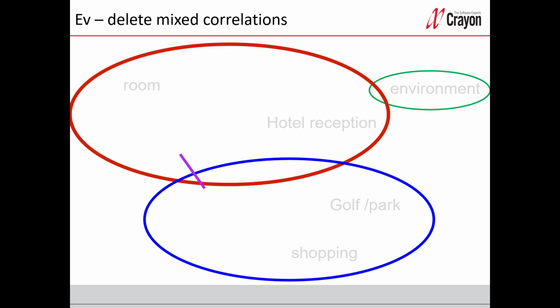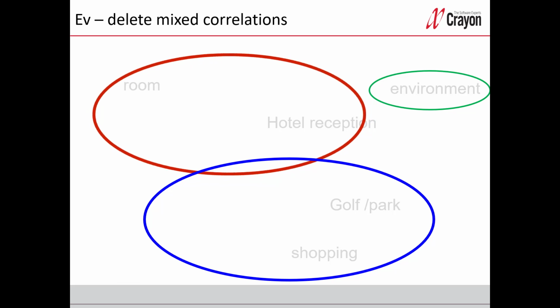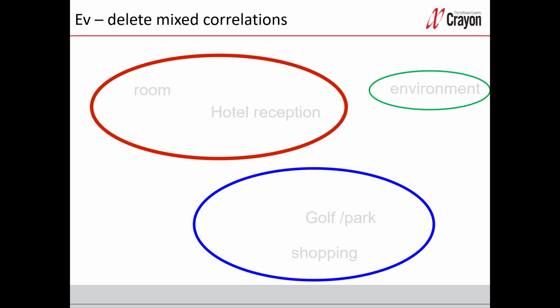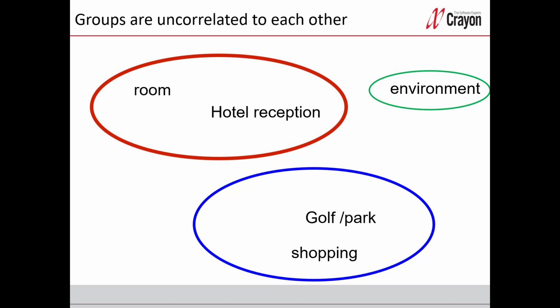Because if we take them away, then we have cleaner groups or cleaner factors, and they will not overlap each other anymore. The two groups or factors are not correlated to each other, and that's one of the ideas with factor analysis, to find uncorrelated clean groups. Still, the variable within the green circle will be alone, and later on when I do other statistical analysis, I will keep this variable environment as it is.